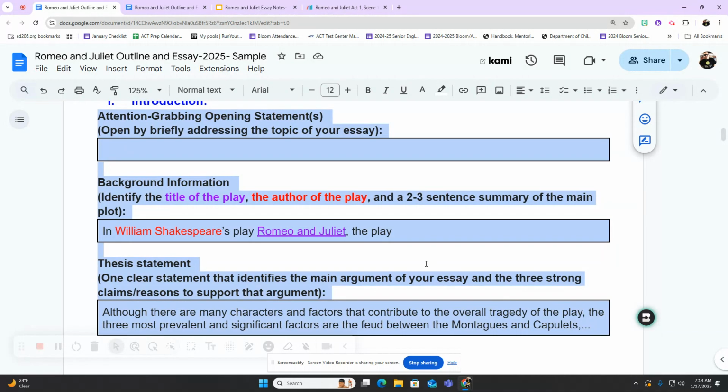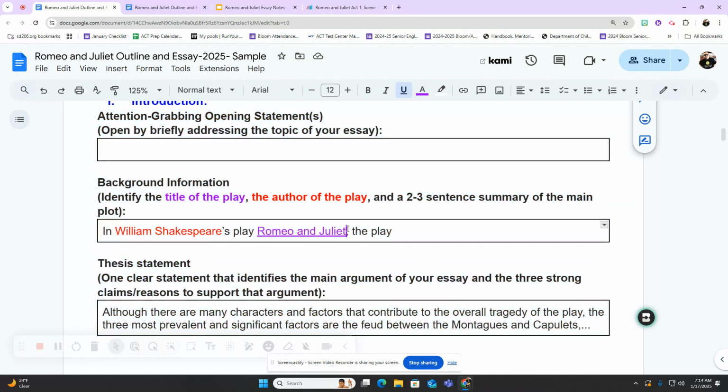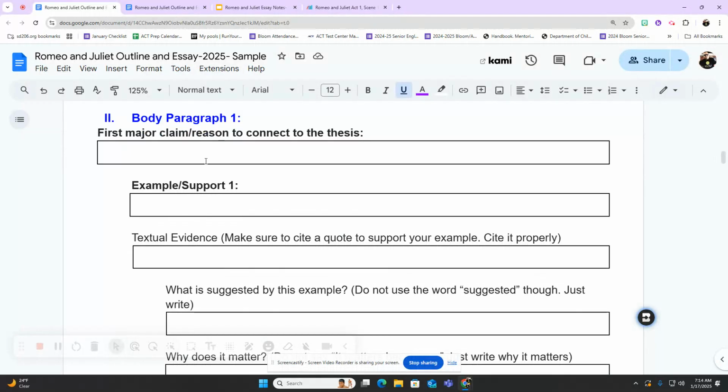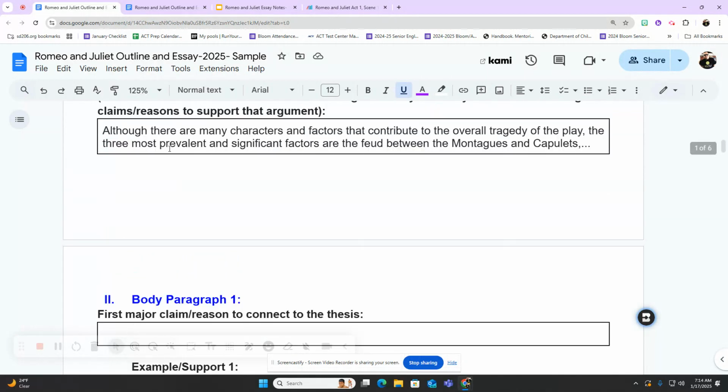You want to go back, watch the first video attached to the assignment on how to write your introduction and make sure your introduction is done. So if you're not complete, make sure you do that. If you are done with your introduction, then you are obviously ready to move to writing your body paragraphs, which is the bulk of your essay, which is where you're going to prove your overall thesis statement.